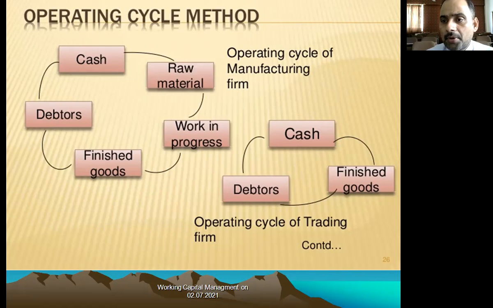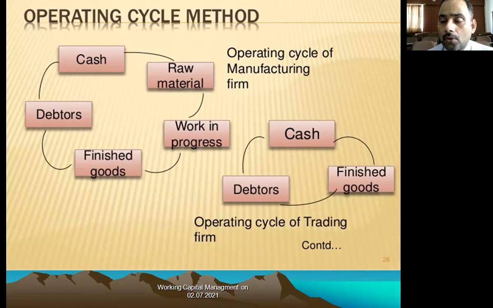It means this raw material will convert into work in progress, when it has not yet converted into the final product. After the work in progress, this product will be converted into finished goods, and then we will sell these finished goods in the market, for cash. Whenever we sell the product for cash, we can easily receive it. So the cash will be received again, we will introduce it again in the raw material, and this cycle will go on.